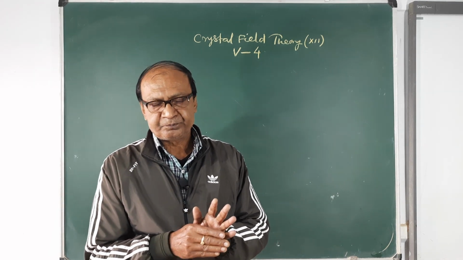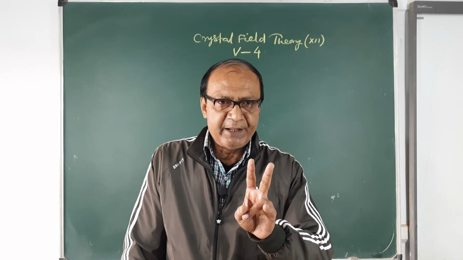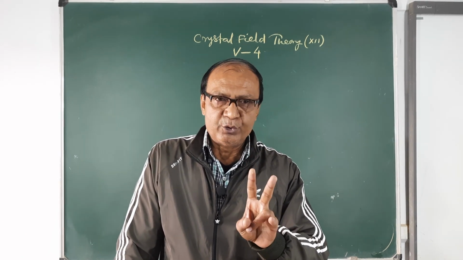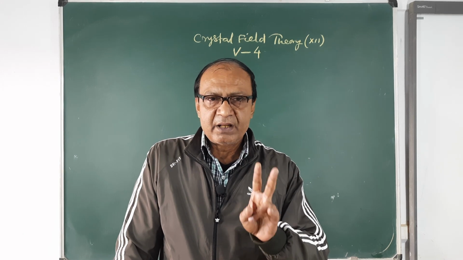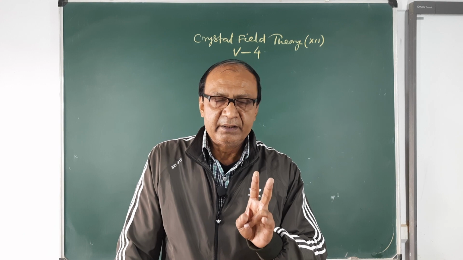Now you have two d orbital splitting diagrams for two crystal fields in your syllabus. One is the octahedral crystal field and the other is the tetrahedral crystal field.